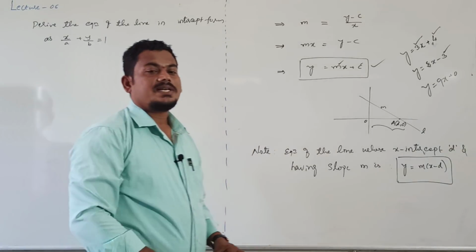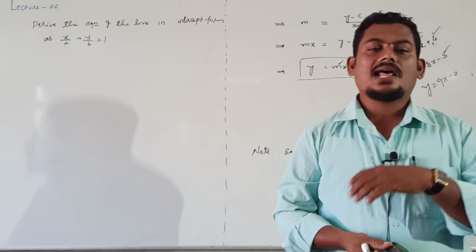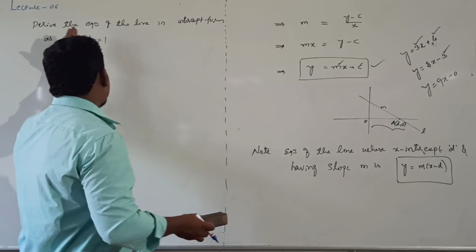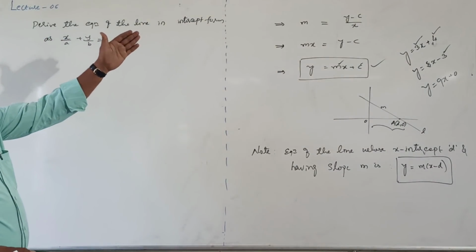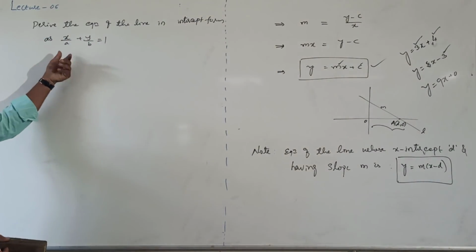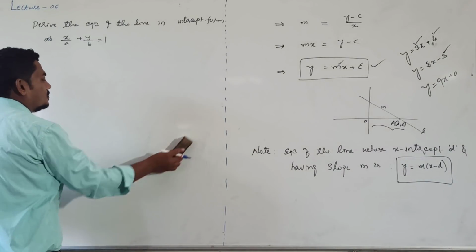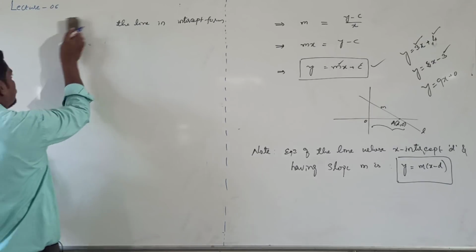It is one of the important 5 mark derivations. All are important, but this is a very important one. Derive the equation of the line in intercept form as x by a plus y by b equal to 1. Proof.